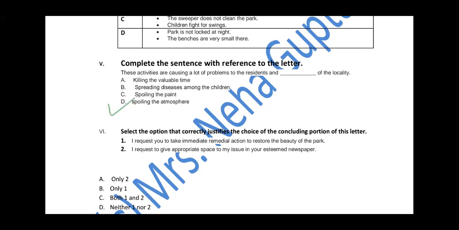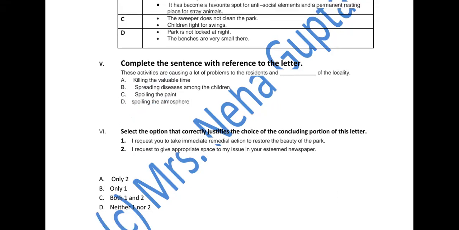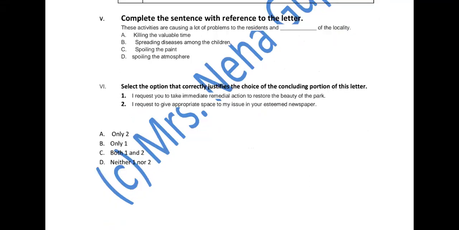Okay. Now the next one, the last question. Select the option that correctly justifies the choice of the concluding portion of this letter. We will read both the options. I request you to take immediate remedial action to restore the beauty of the park. Are you ordering this? That I am asking you to do it? Okay, it is a request. Okay, we are directly writing it, so we can make a request.